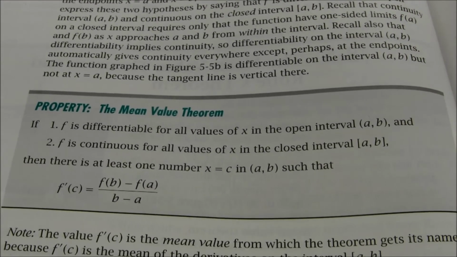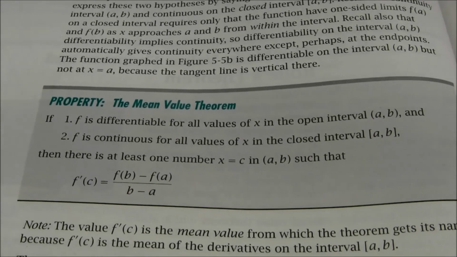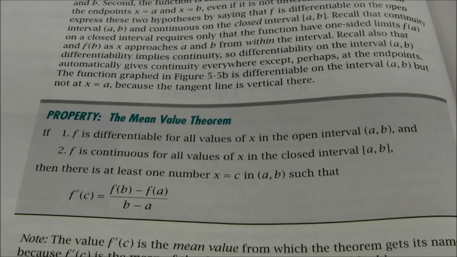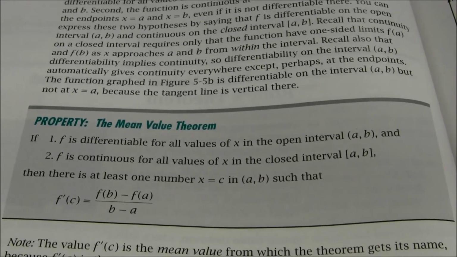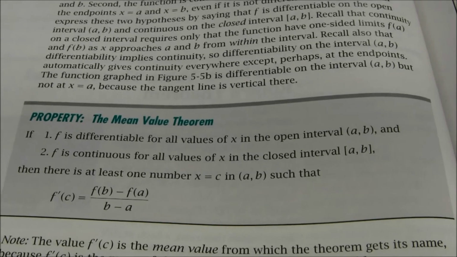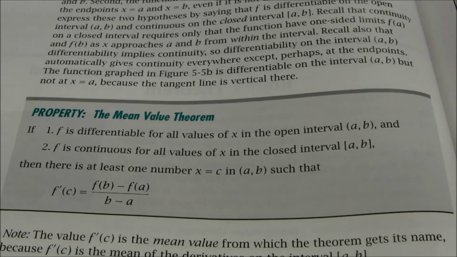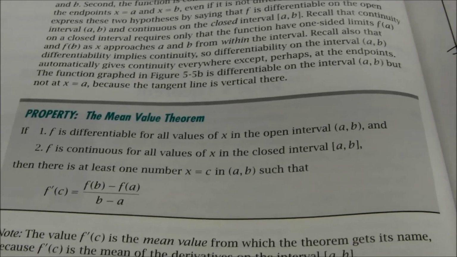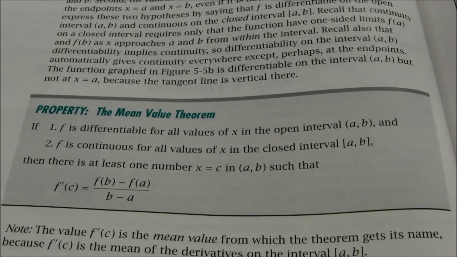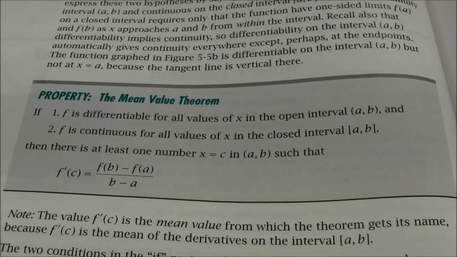All right, here's the actual wording for the mean value theorem. The hypothesis is the function has to be differentiable and continuous on the interval between a and b. Notice that it just has to be differentiable on the open interval. So you can have that cusp at one of the endpoints, that's totally okay. You just can't have a cusp somewhere in between the interval. And it's got to be continuous for the entire interval, and that includes the endpoints if you want to guarantee that the mean value theorem is going to work.